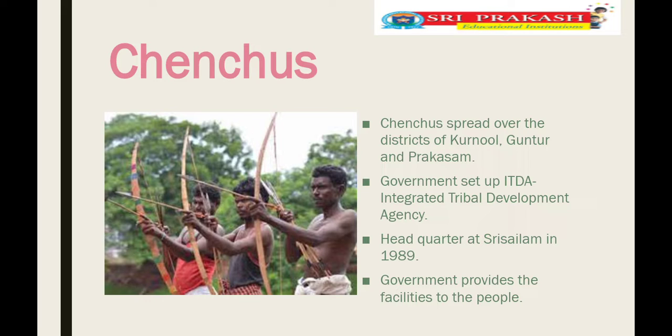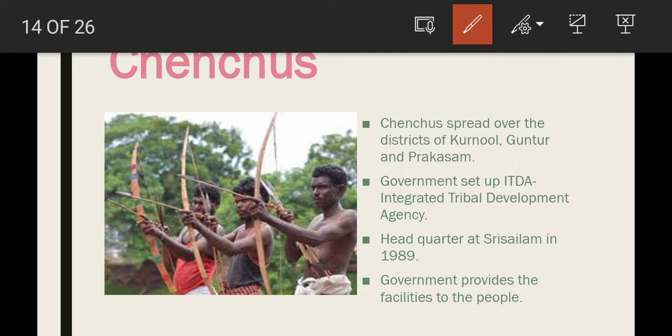And next, just look at the image, children. These are the Chenchu tribes. Chenchus are spread over the districts of Kurnool, Guntur, and Prakasam. Actually, Chenchus are tribal people, children. Just you see, they are using arrows for hunting animals, children. They are mostly located in Kurnool, Guntur, Prakasam.